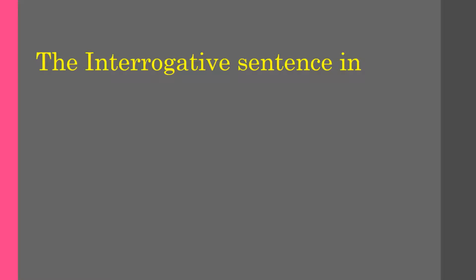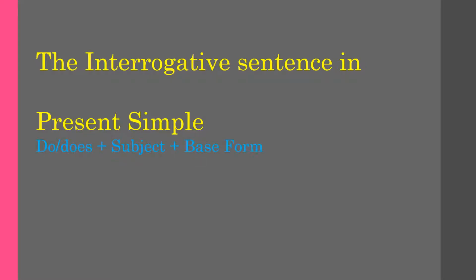Now let us learn some rules for forming interrogative sentences in first, present simple tense. The rule for forming an interrogative sentence in present simple tense is do or does plus subject plus base form. What does it mean?